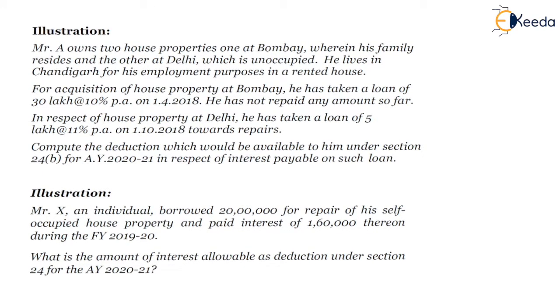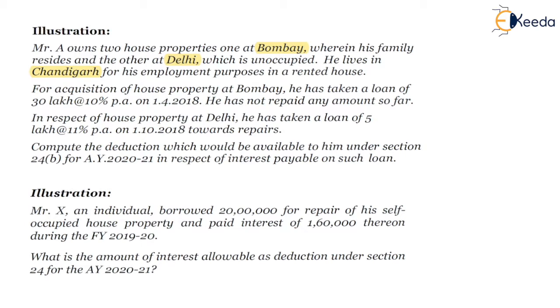Now illustration. Mr. A owns two house properties, one at Bombay where his family resides and the other at Delhi which is unoccupied. So, the house property in Bombay is self-occupied, and the house property at Delhi is unoccupied. He lives in Chandigarh for his employment purposes in a rented house. So there are three properties involved over here: Bombay property self-occupied, Delhi property unoccupied, and Chandigarh property is a rented accommodation.